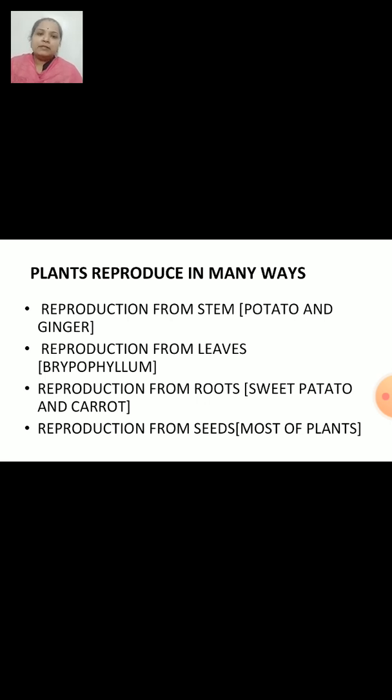The plants like sweet potato and carrot reproduce from the roots. And you know that most of the plants reproduce through seeds. Moss and fern reproduce through seed-like structures which are known as spores. Right. Moss and fern reproduce through spores.